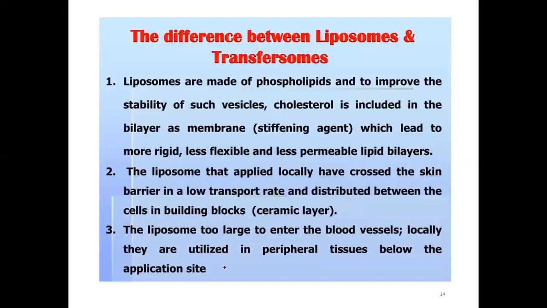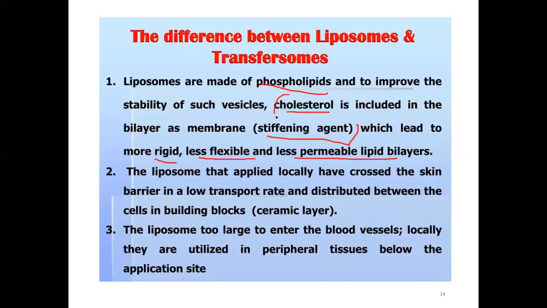Now let us discuss the difference between liposome and transferasome. Liposomes are made up of phospholipids, and to improve the stability of such vesicles, cholesterol is included in the bilayer as a membrane stiffening agent, which leads to more rigid, less flexible, and less permeable lipid bilayers.